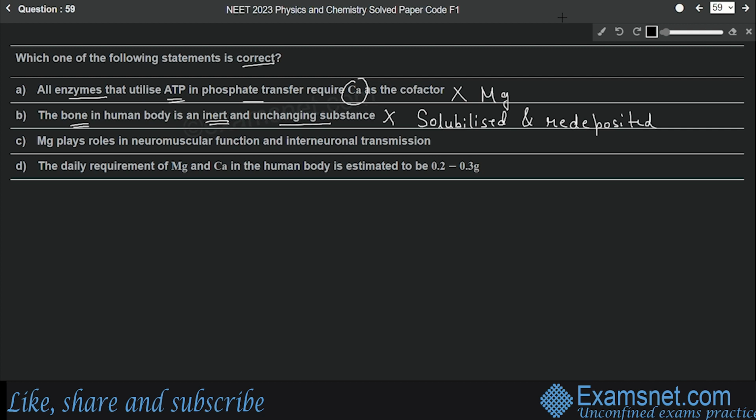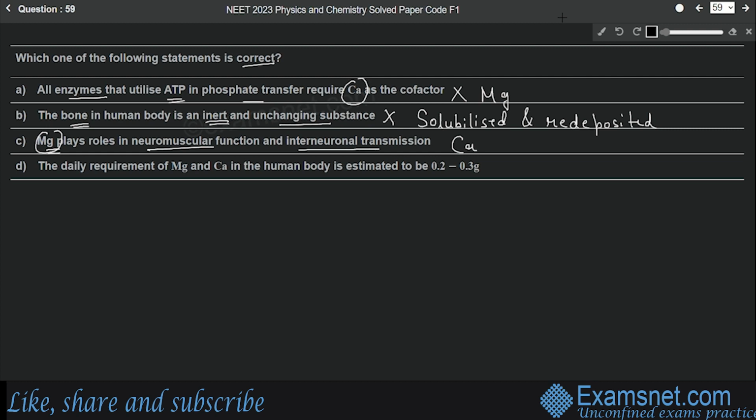Okay, now let's move to the third statement. It says magnesium plays roles in neuromuscular function and interneuronal transmission. So which element is involved here? It is not magnesium, in fact it is calcium. So calcium has a role in neuromuscular function and interneuronal transmission, not magnesium.